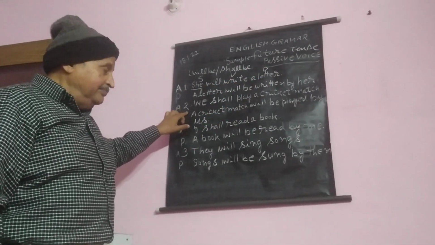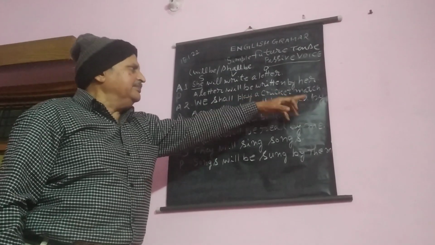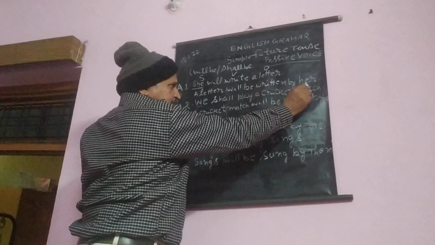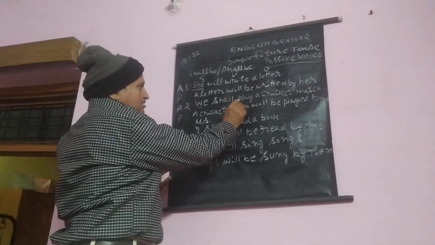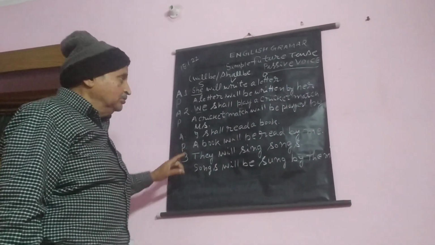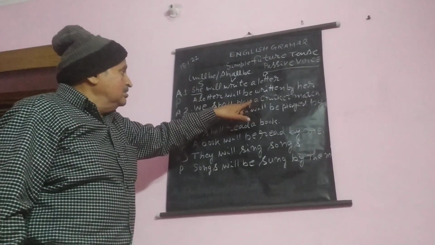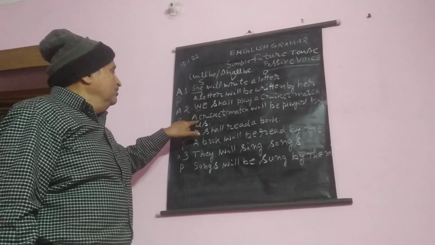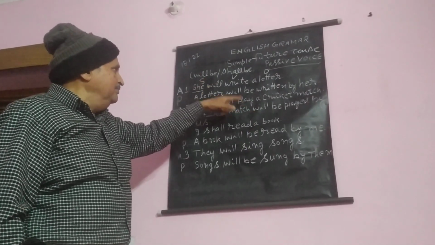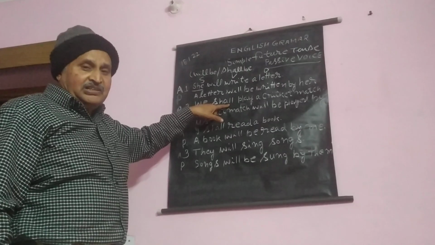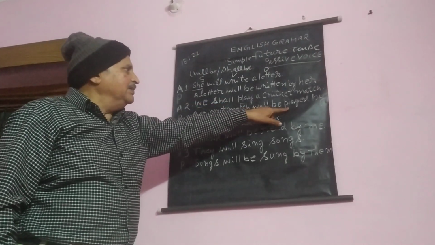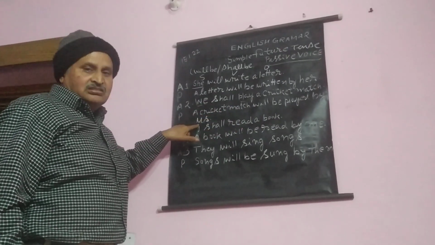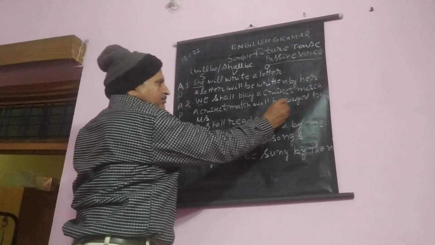Second example: we shall play a cricket match. Here we is the subject, a cricket match is the object and play is the verb. So change. A cricket match is our new subject, then will be, we use will be because it is simple future tense. Will be played, third form of play, by we's object, us. A cricket match will be played by us.